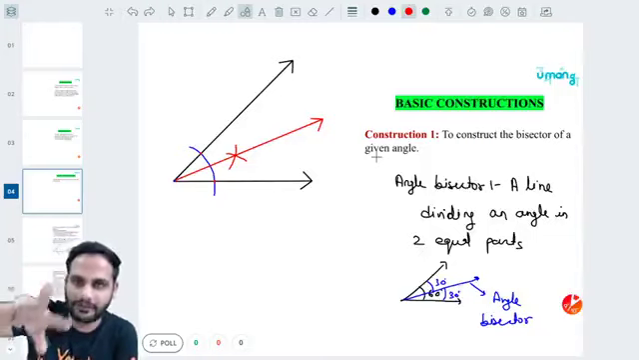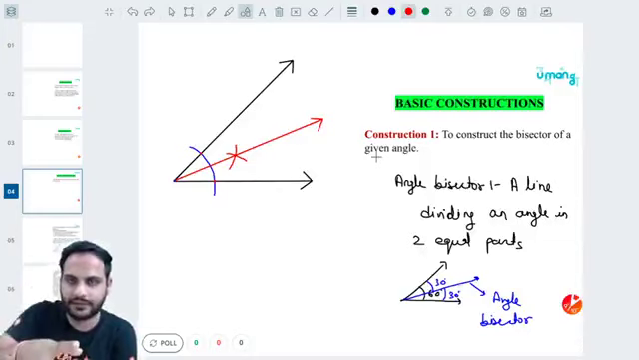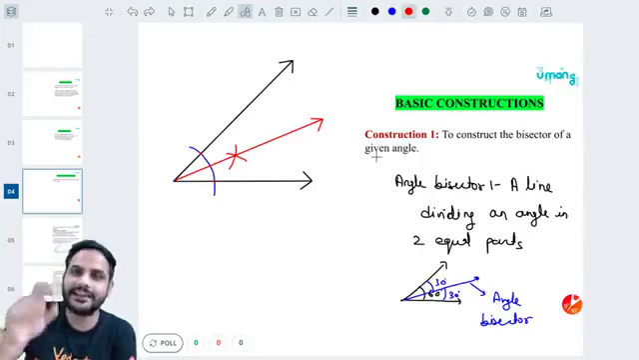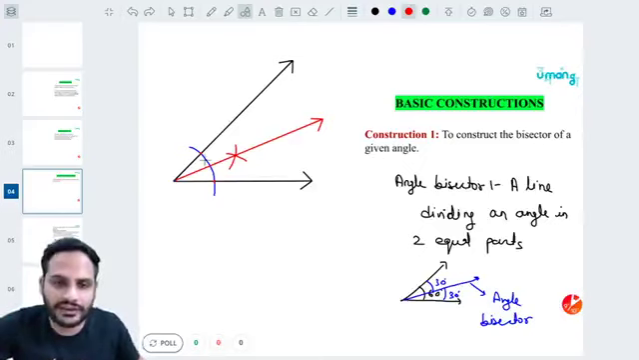First, keep the tip of the compass at the vertex, make one arc. That arc will be intersecting both the arms of the angle. Then keep the tip of the compass at both the intersection points of that arc with the arms. Make one cut over here, keep the tip of the compass over here, make another cut.